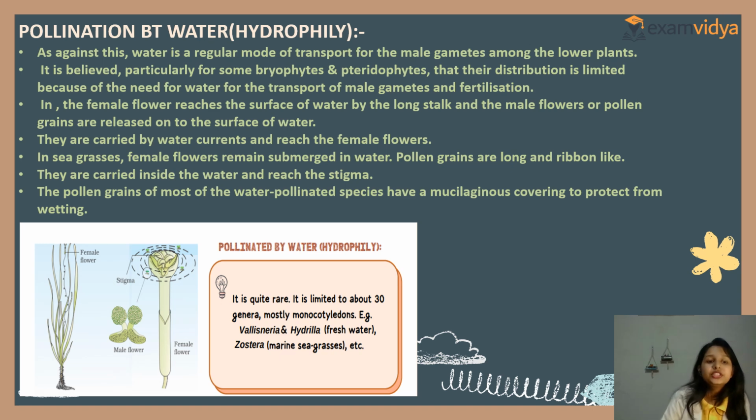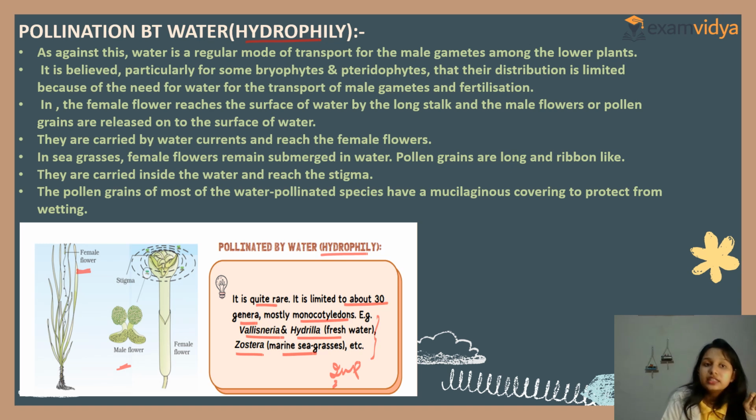Now see pollination by water, that is hydrophily. This is the female flower and this is the stigma. This is the male flower, and this is how pollination occurs. Pollination by water is known as hydrophily, but pollination by wind is known as anemophily. Clear? So it is quite rare. It is limited to about 30 genera, mostly monocotyledons, not dicotyledons. For example, Vallisneria, Hydrilla in freshwater, or Zostera, a marine seagrass. This is a very important example. You must learn it: pollinated by water, that is hydrophily.